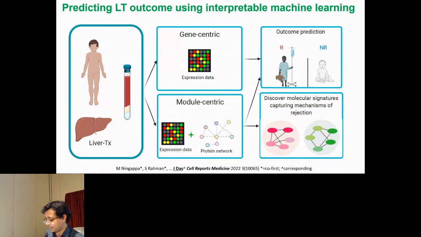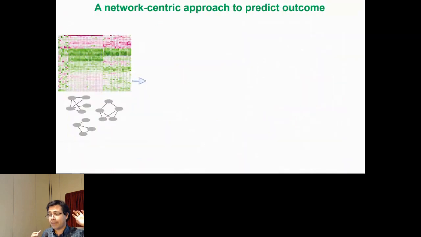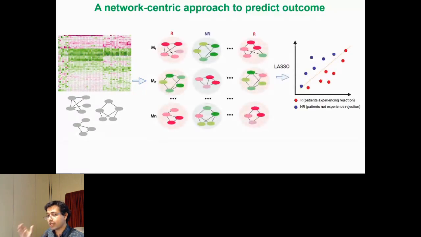And the idea is very simple. We combine the expression data with modules derived from topological clustering of the underlying protein-protein interaction network. And we use modules rather than genes as decision boundaries. So we have the reference human protein-protein interaction network. This is from all experimental data. There are no predicted interactions here. So these are from high throughput experiments, both mass spec and yeast two-hybrid.